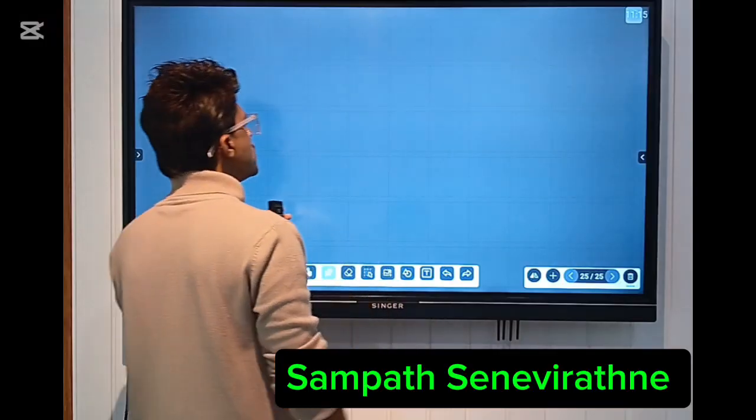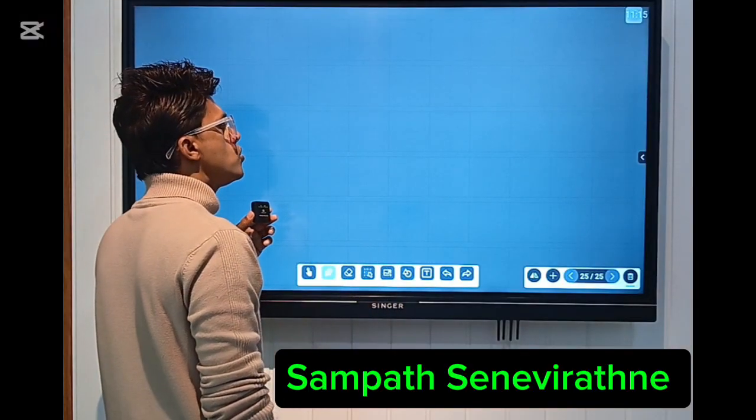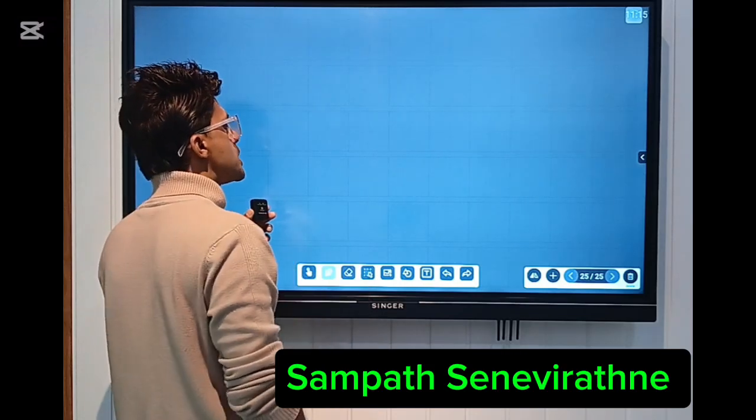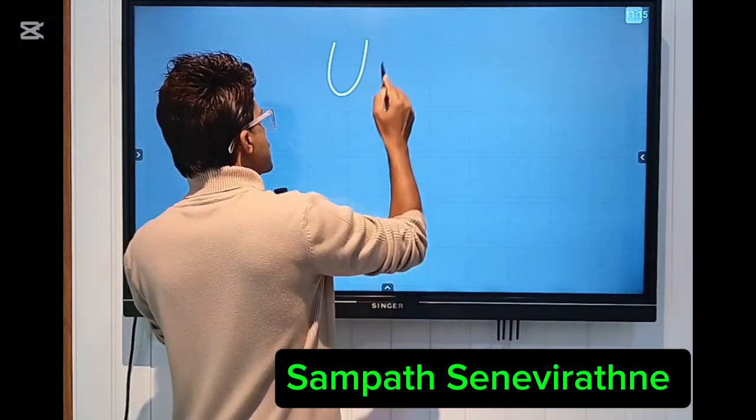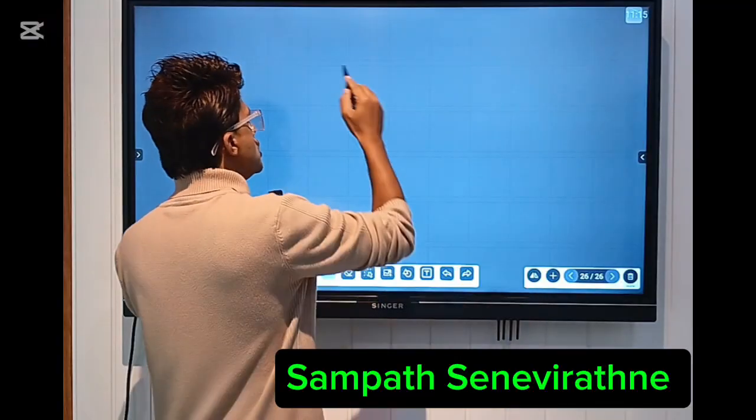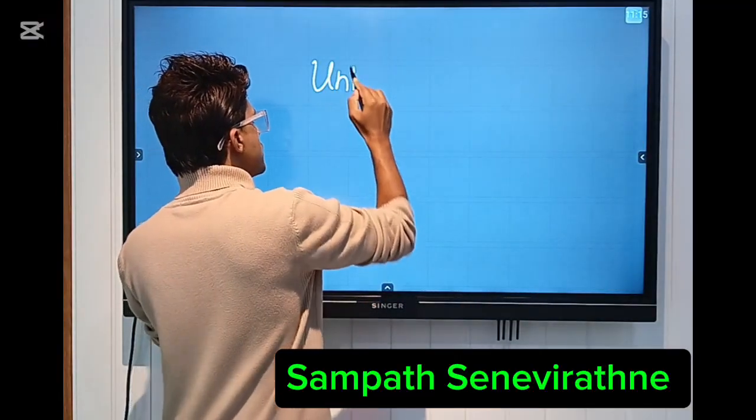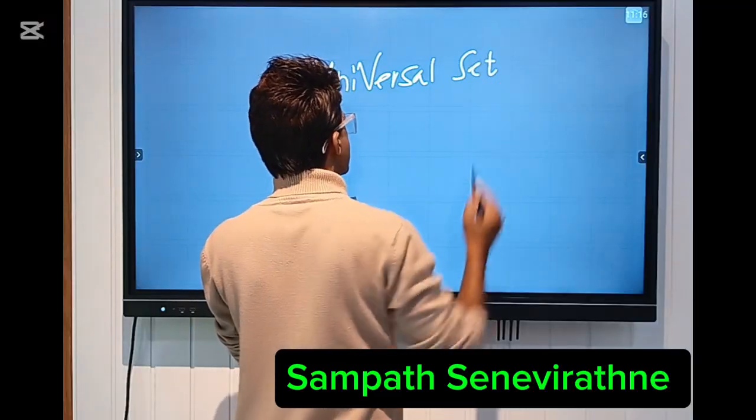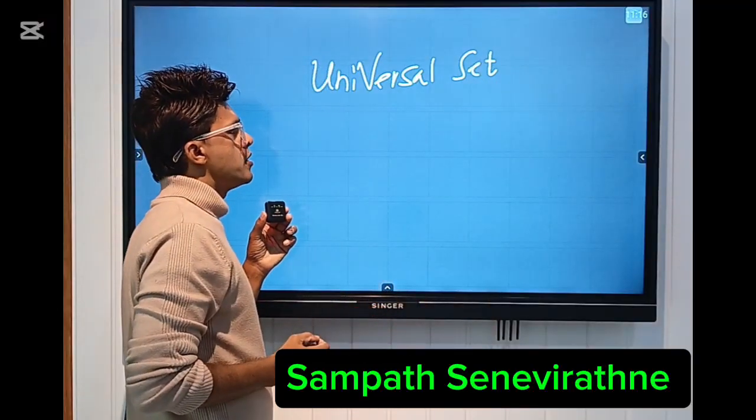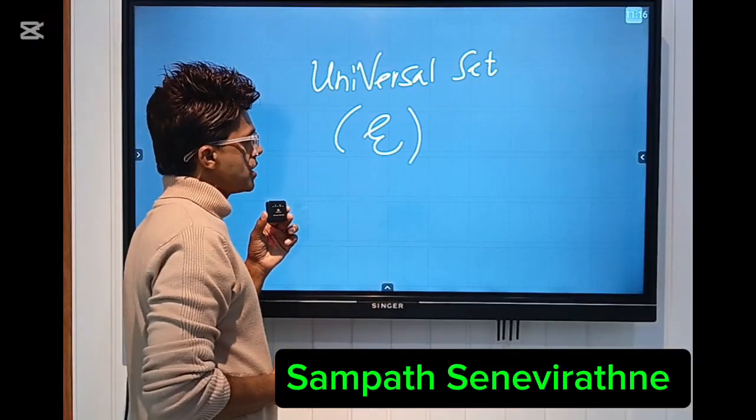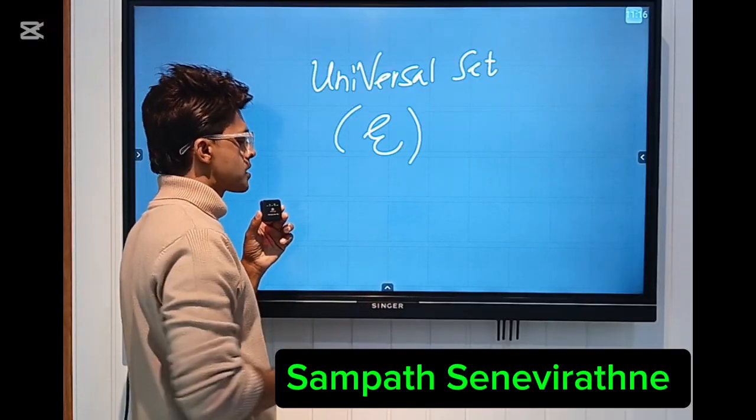Okay, so right now I'm going to move on to set notation. Before that, I will teach you the universal set. Just to get this idea, the universe. This is the symbol of the universal set. You know about it, right? This is the symbol of the universal set.